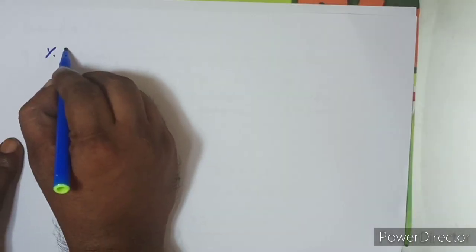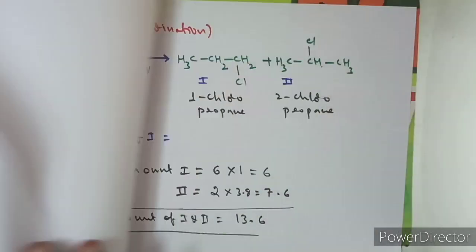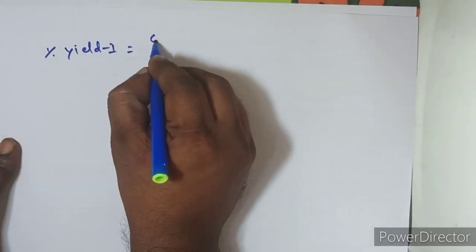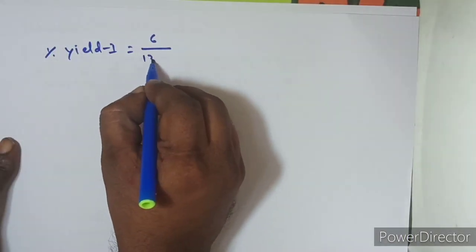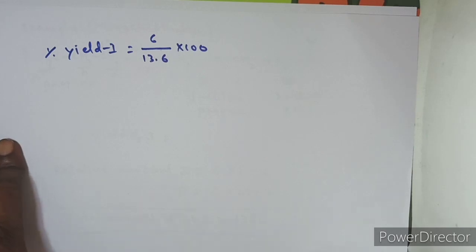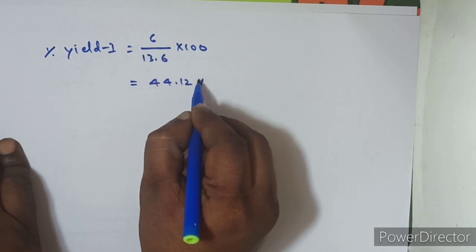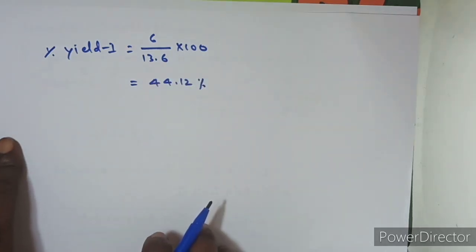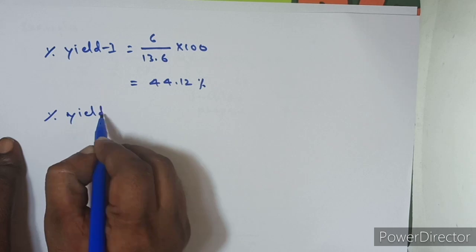Percentage yield of the first product is equal to the relative amount of the first product, which is 6, divided by the total amount of all the products, 13.6, into 100. If you simplify it, you will get the answer, which I already worked out: 44.12%. That means 1-chloropropane is formed to the extent of 44.12%.